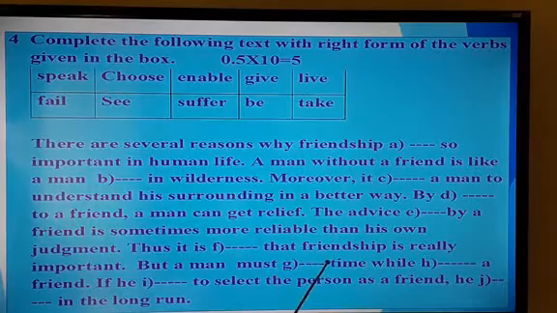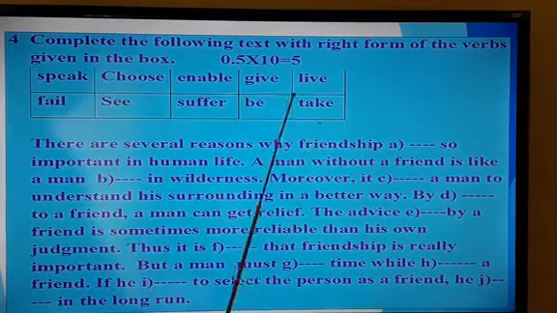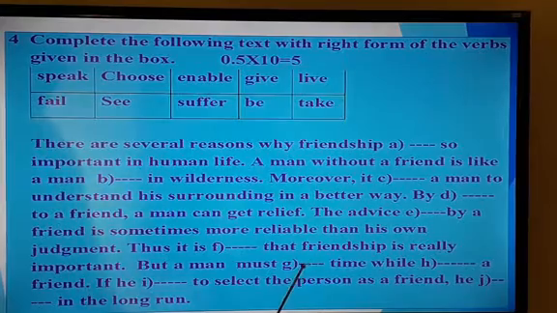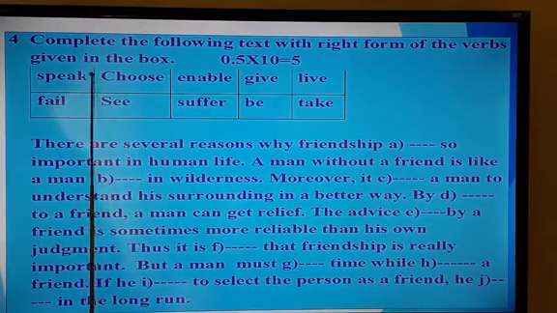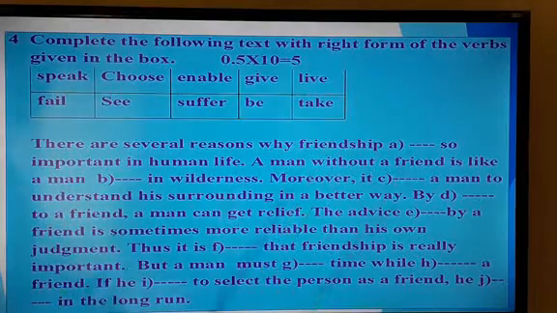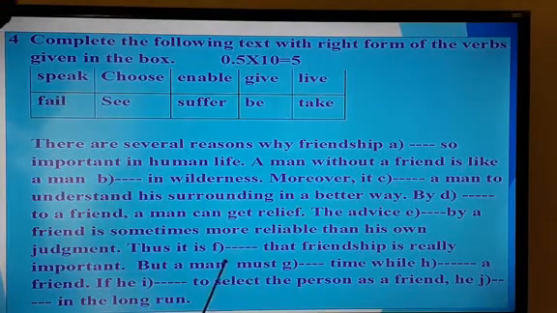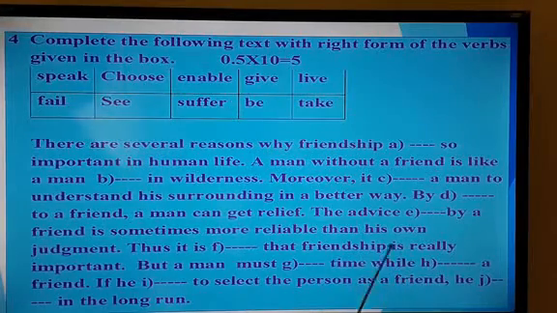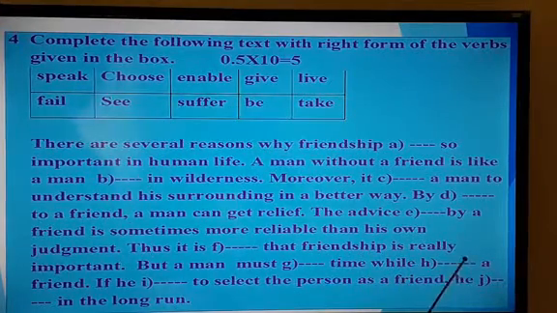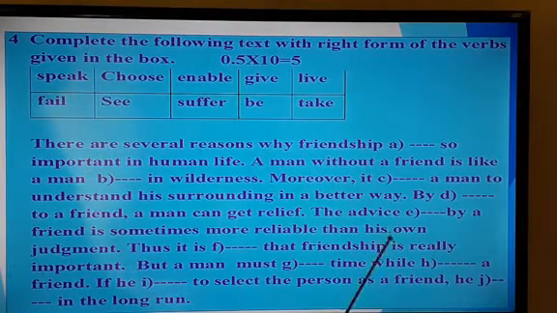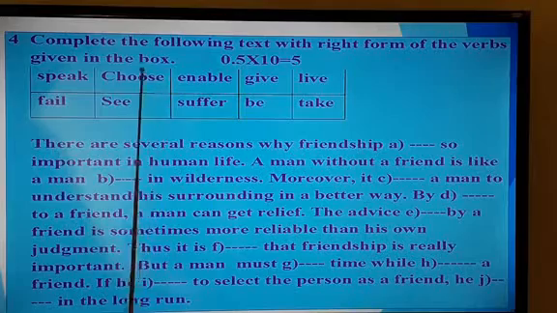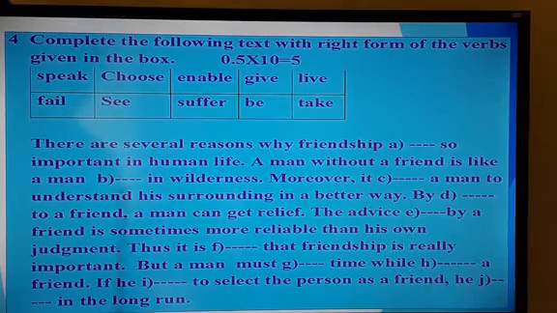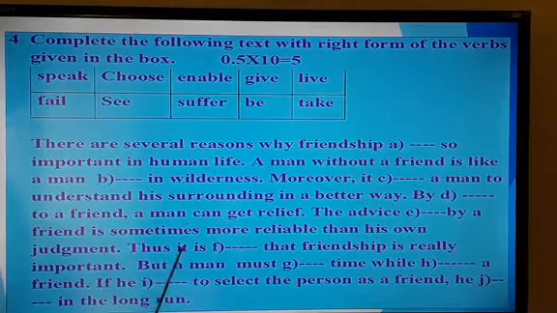But a man must dash time. Must what? Must take time. Have a look. There is a word. Must take time. While dash. While choosing a friend. Dear learners, have a look. But a man must, that is a modal verb. After modal verbs, there will be no change of the verb. I mean, take will remain the same. Must take time while. Can you remember what I said earlier? If you find while and there is a verb, you have to add ing at the end of the verb. That is while choosing. And when you add ing, you have to remove e. While choosing a friend, if he dash. If he what? If he fails. That is third person singular. You have to add s.